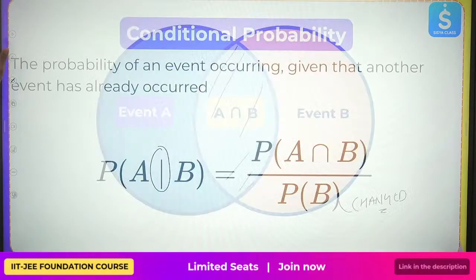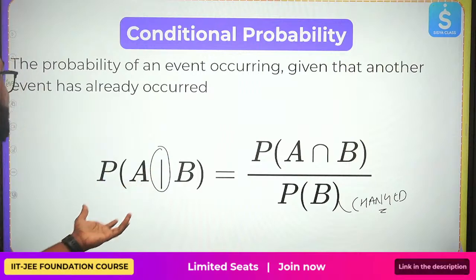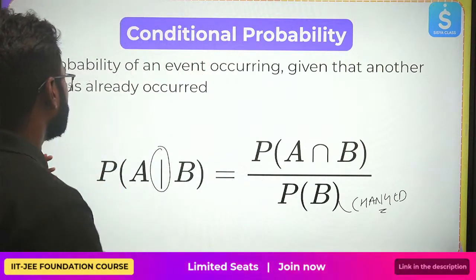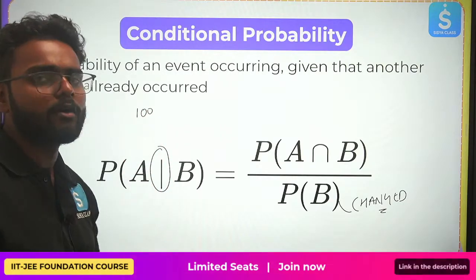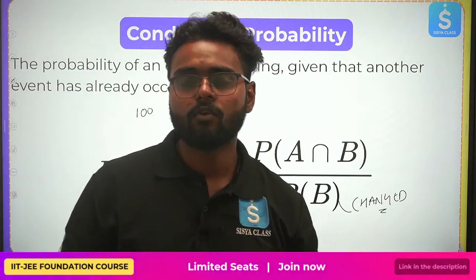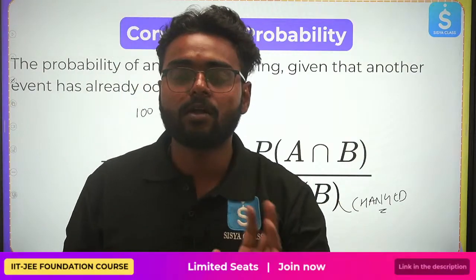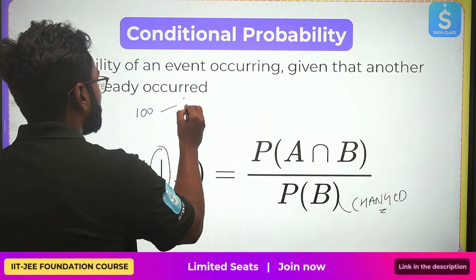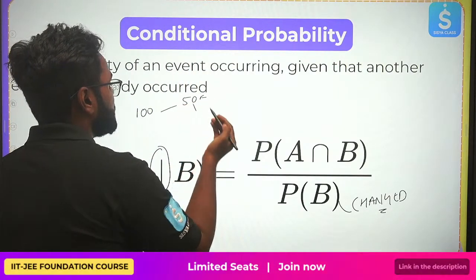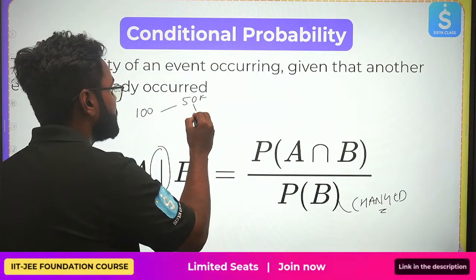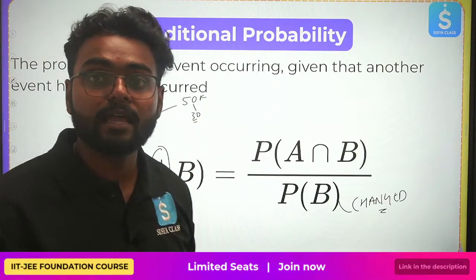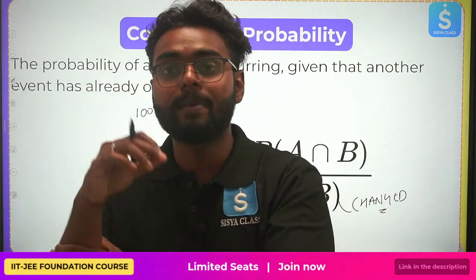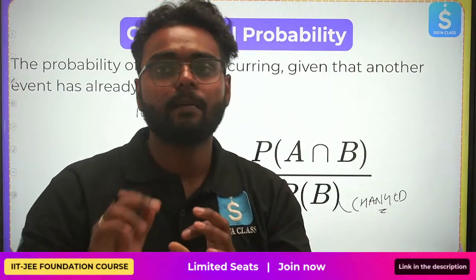Let's once recall what conditional probability was. The probability of an event occurring given that another event has already occurred. You're just updating. This was the example, right? There were 100 students. 50 of them play football, and out of them, 30 also play basketball. What is then the probability that you pick someone and he plays football and he also plays basketball?